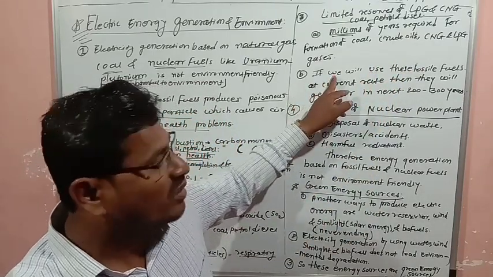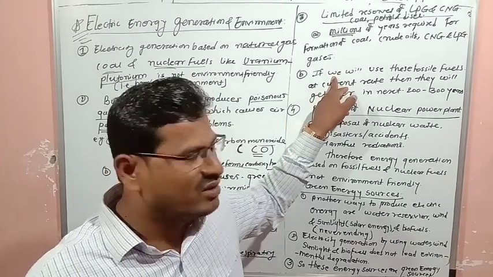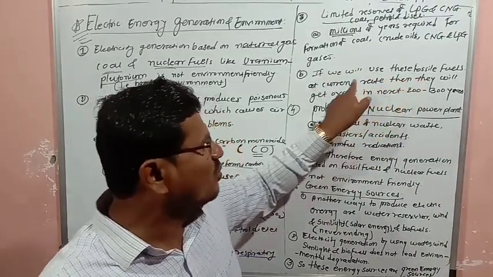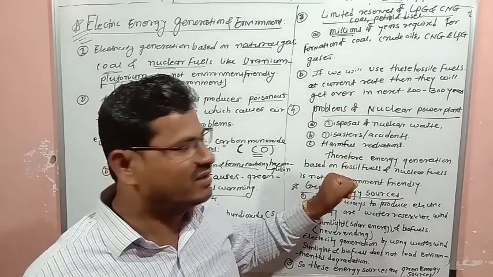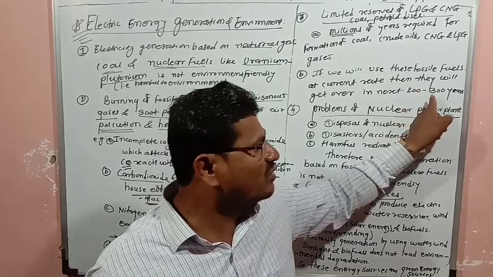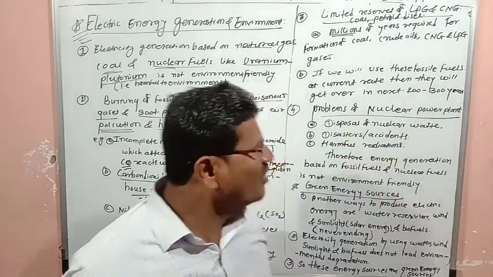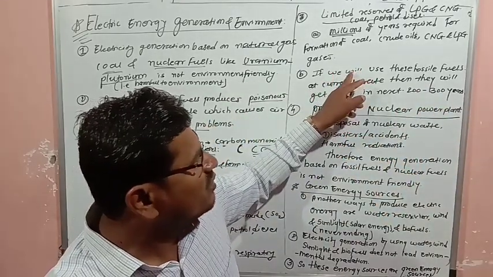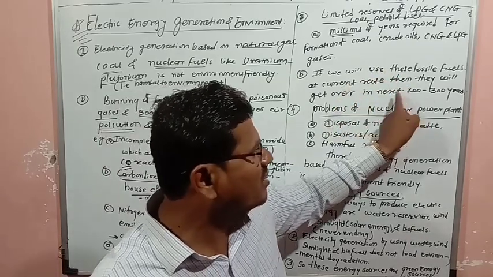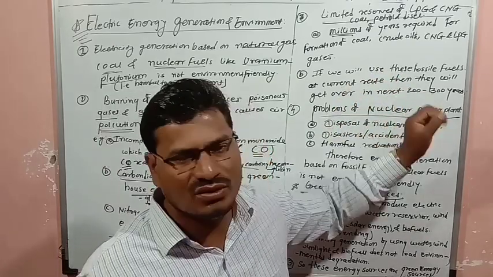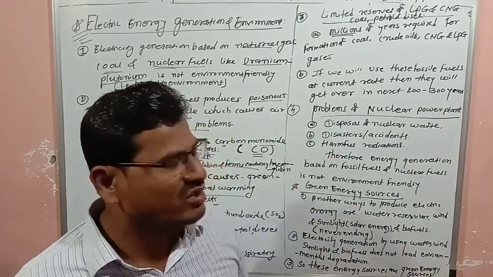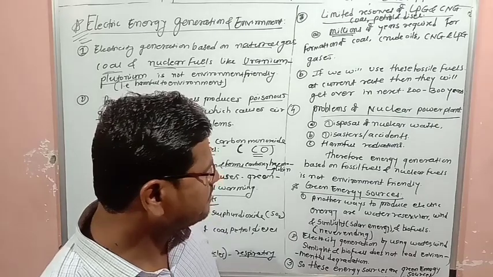The next point is that if we use these fossil fuels at the current rate, then they will get over in the next 200 to 300 years.